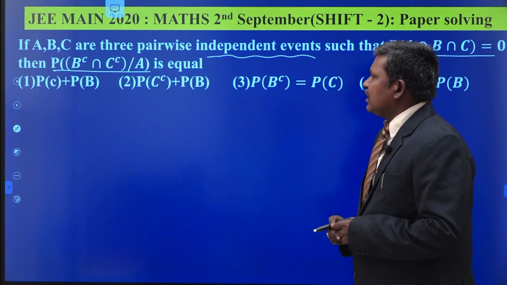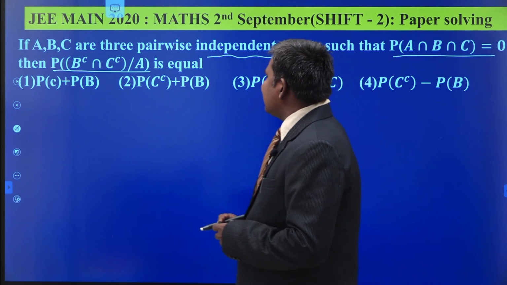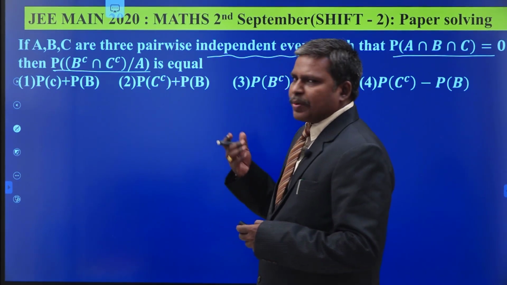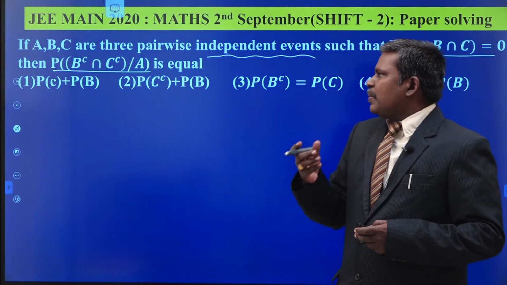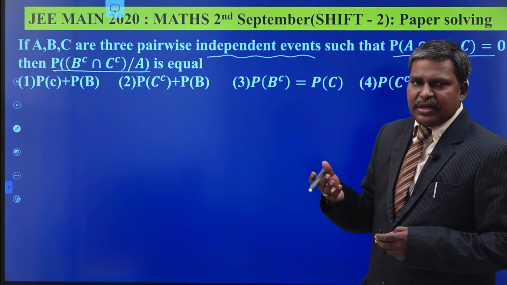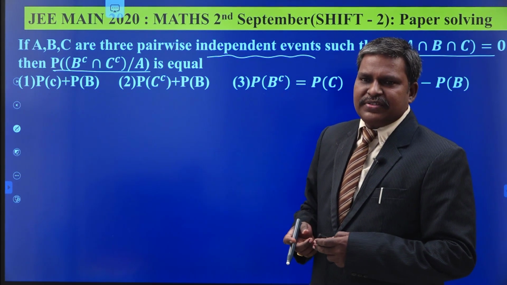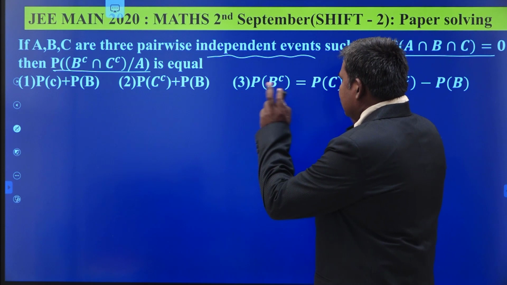So what is the given data? A, B, C are pairwise independent events. The probability of A intersection B is equal to the probability of A into the probability of B. The probability of B intersection C is equal to the probability of B into the probability of C. Again, the probability of C intersection A is equal to the probability of C into the probability of A. These are the conditions.